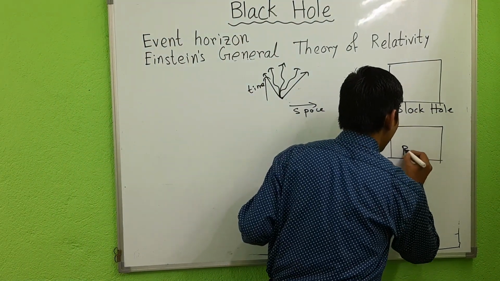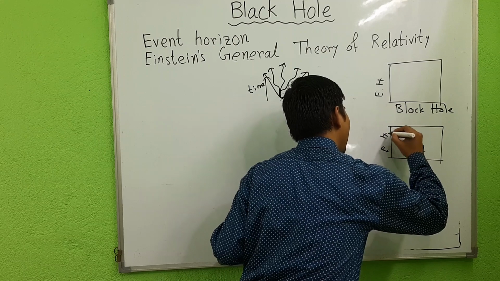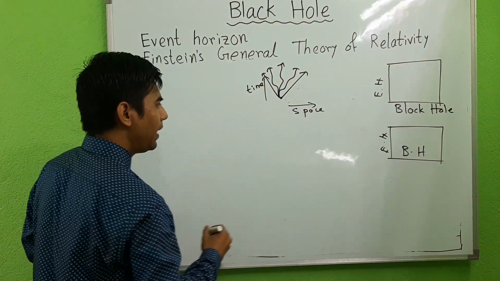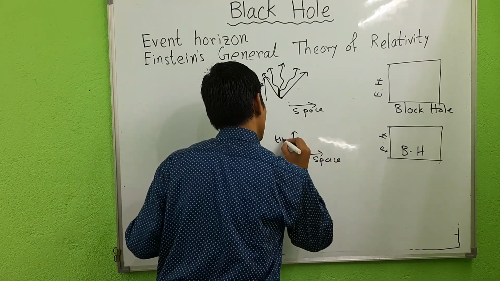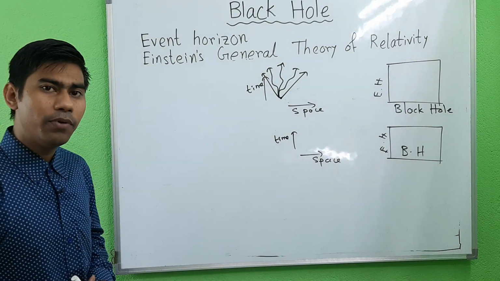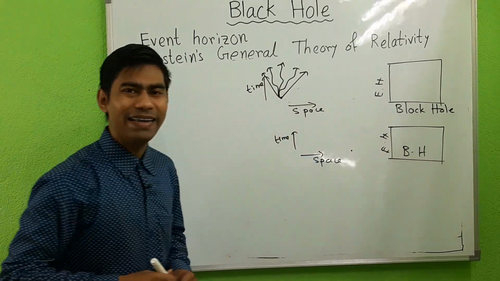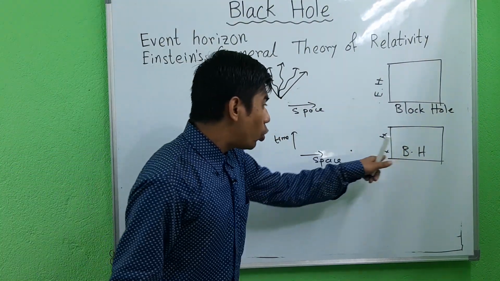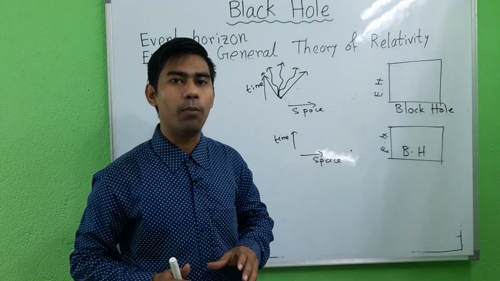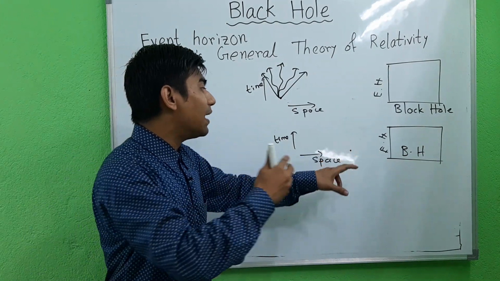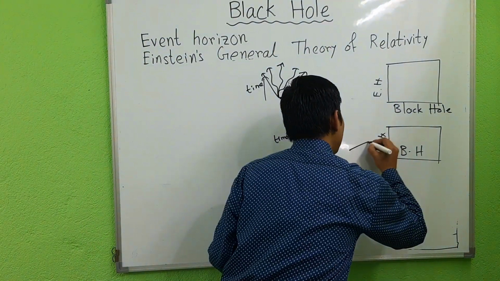Now again we draw a black hole, and this is its event horizon. Here we draw space, and here we draw time. So this is the space-time curve. Now suppose closer to the black hole there is a particle. Closer to the black hole, space-time starts to deform, and there are more paths that lead towards the black hole. So the path of the particle will be of this type.